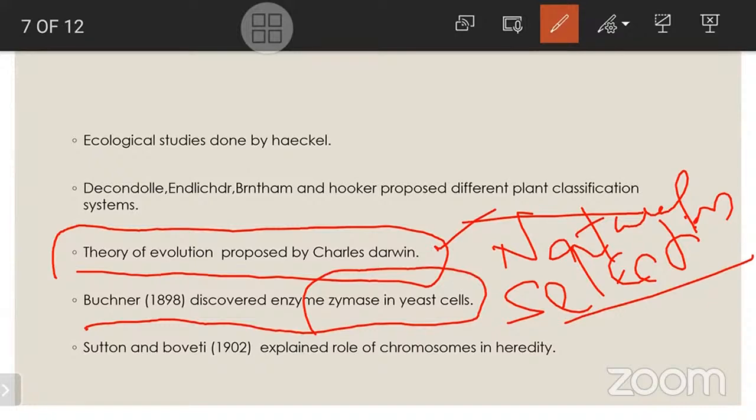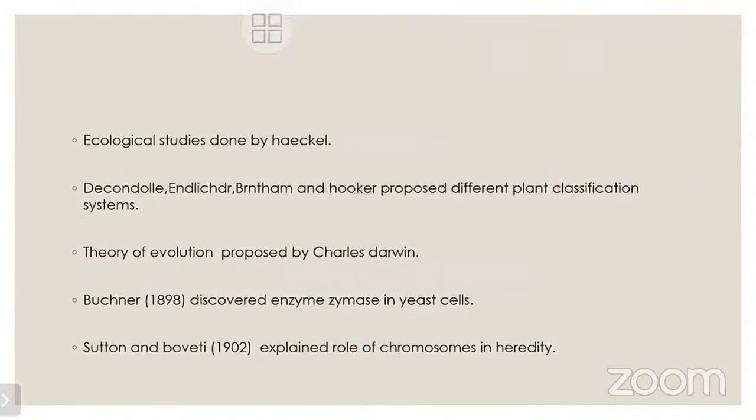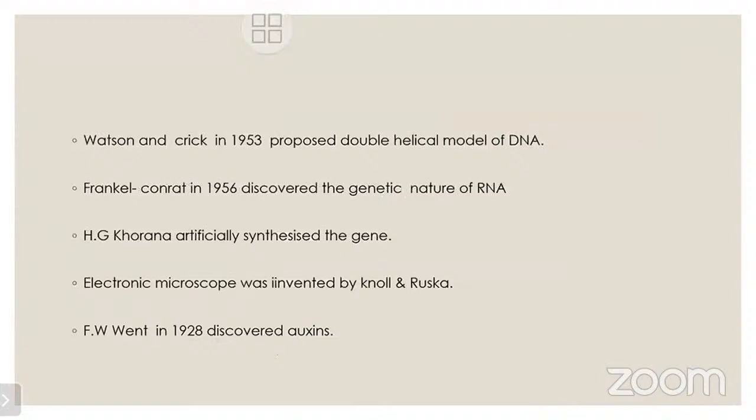Next, Sutton and Boveri observed in 1902 and explained the role of chromosomes in heredity. So chromosomes play a major role in heredity. What is heredity? The genetic material is transferred from one generation to another generation. That is nothing but heredity. Here, Sutton and Boveri explained the role of chromosomes in heredity.